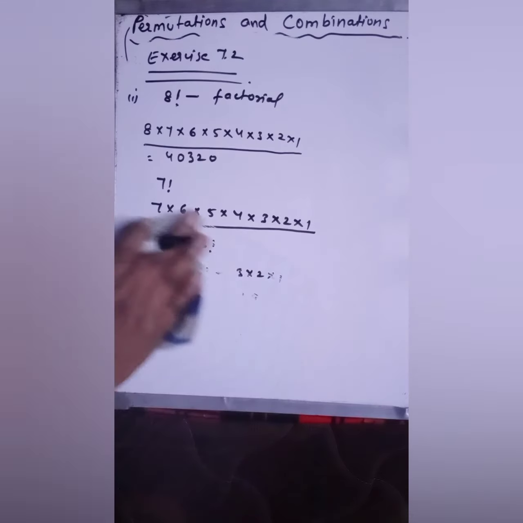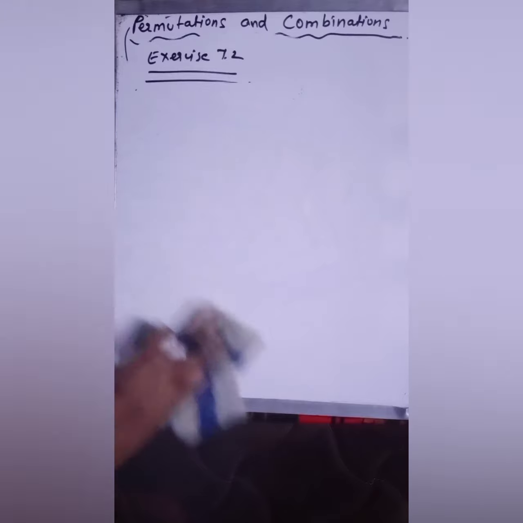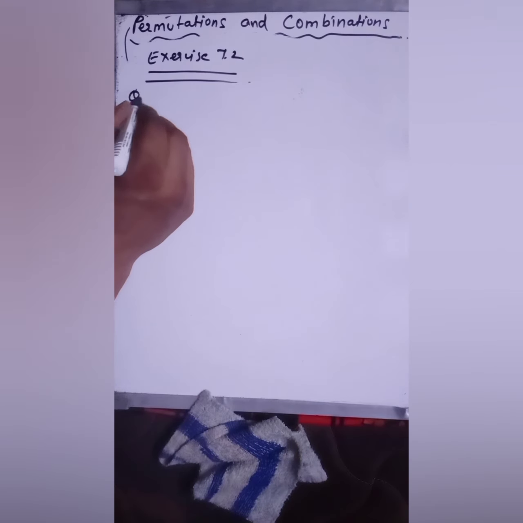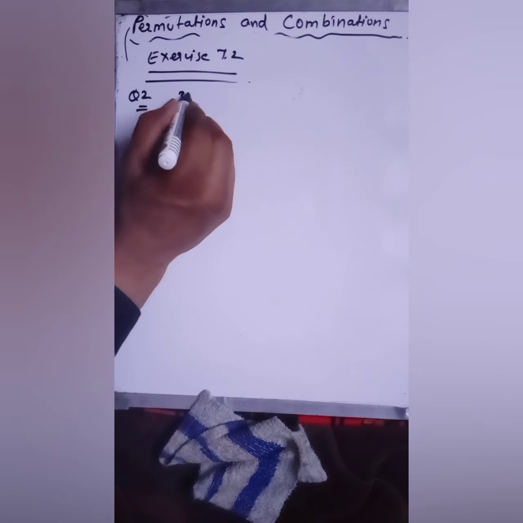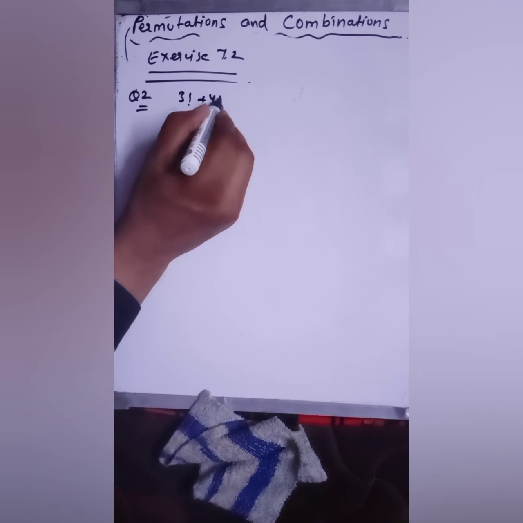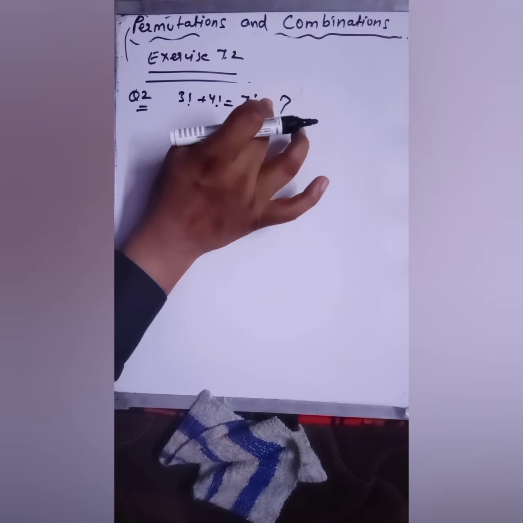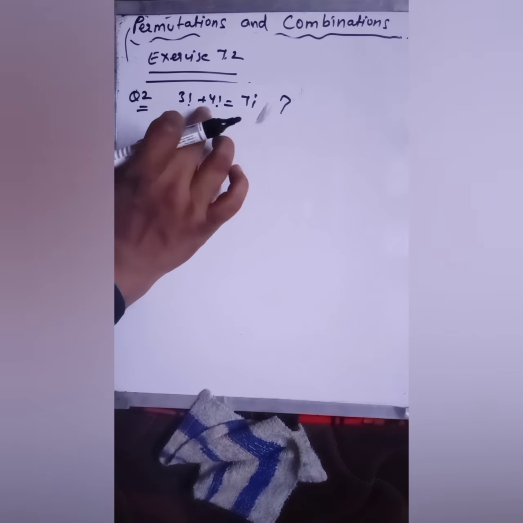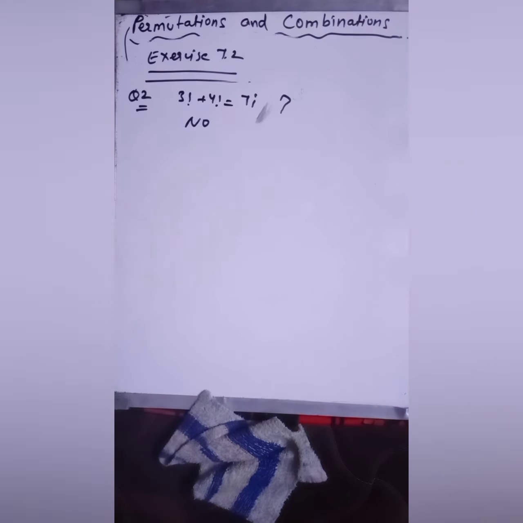Fine. So similarly, in question number 2, this is given to us: 3 factorial plus 4 factorial. Is it equal to 7 factorial? 3 factorial plus 4 factorial is equal to 7 factorial. Yeah, no. Big no. They are not equal.